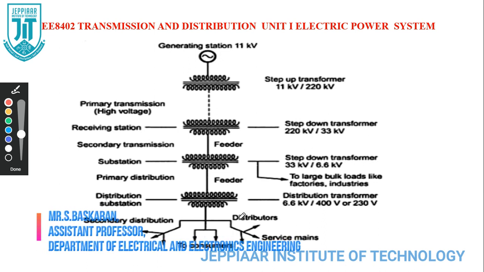The feeder, after the distributors, going to the customer is called the service main. So this is the single line diagram of your electrical power system, the single line diagram of the electric power system. This is very, very important.